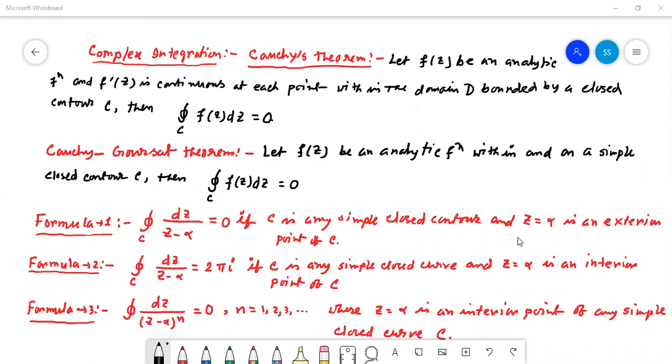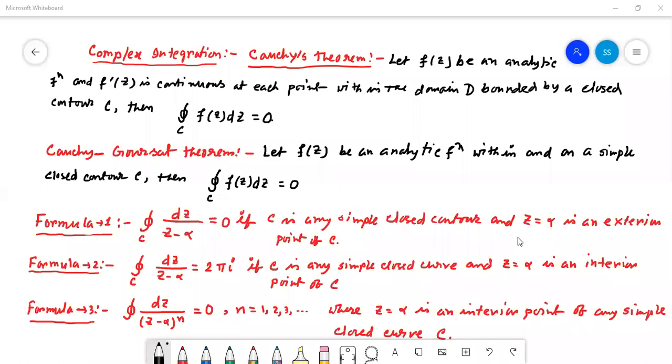So first is Cauchy's theorem. For Cauchy's theorem, it is given that let f(z) be an analytic function. Already we know what an analytic function is: it follows the Cauchy-Riemann equations, and the four partial derivatives ux, uy, vx, vy are continuous. So here f(z) is an analytic function and f'(z) is continuous at each point within the domain D bounded by a closed contour C.